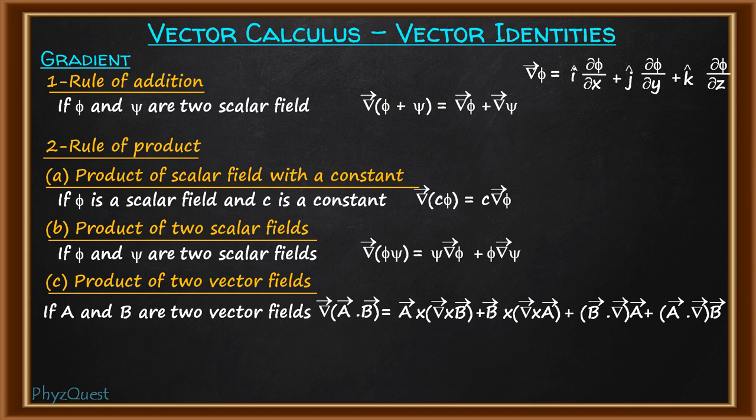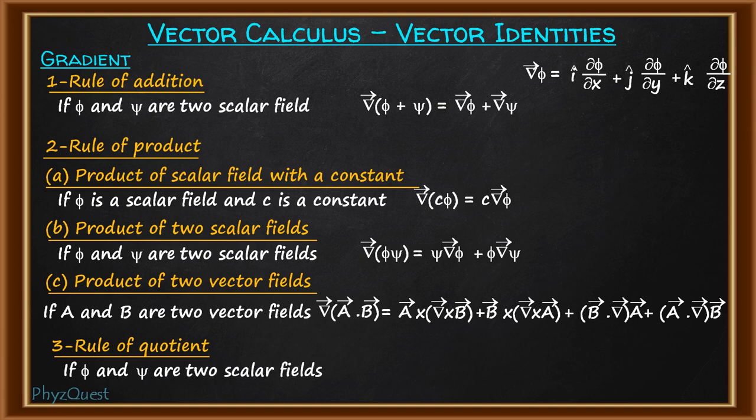The next rule is the rule of quotient or division. Now suppose we have two scalar fields phi and psi. So when one is divided by the other and the gradient operator acts on such a term, what will be the result? Here in this case, suppose phi is divided by psi and the gradient operator acts on it.